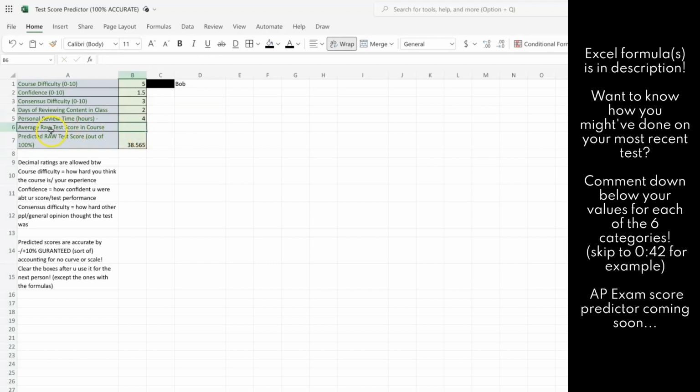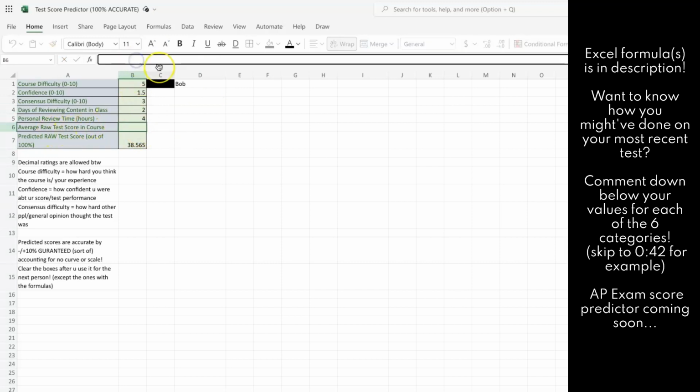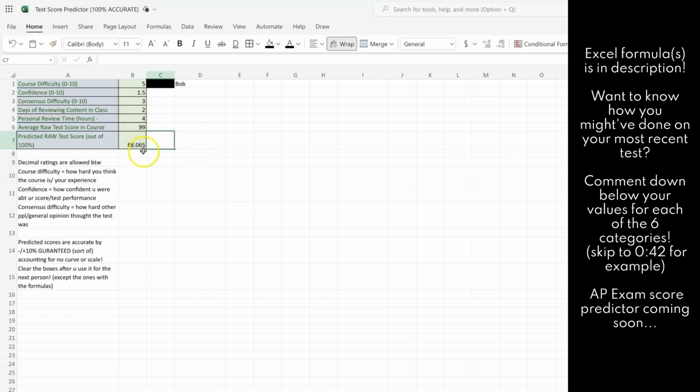And now his average raw test score, let's say Bob is a pretty solid math student, and he does pretty good on tests. So let's say he has an average of 99. And his predicted raw test score is going to be 88. All right, isn't that kind of neat?